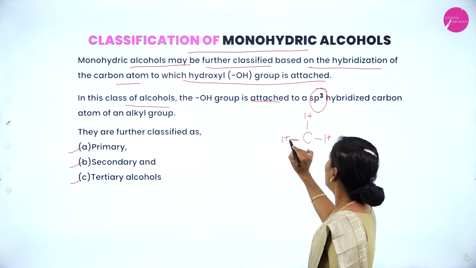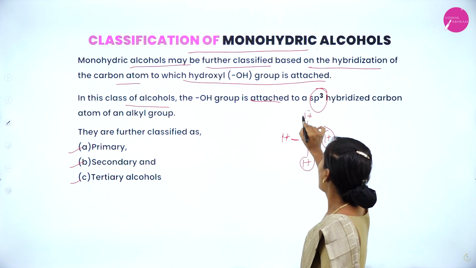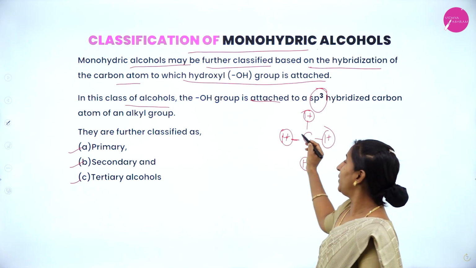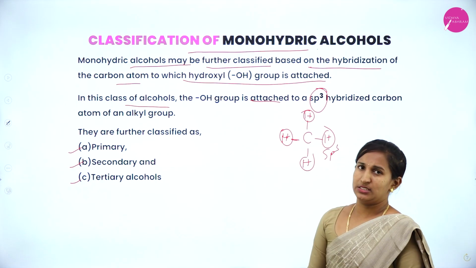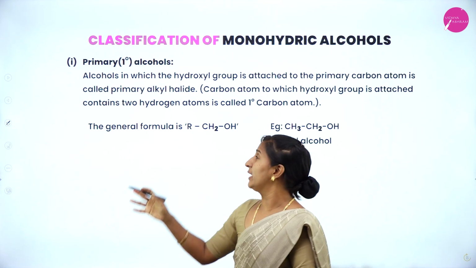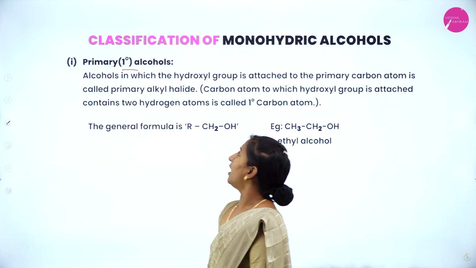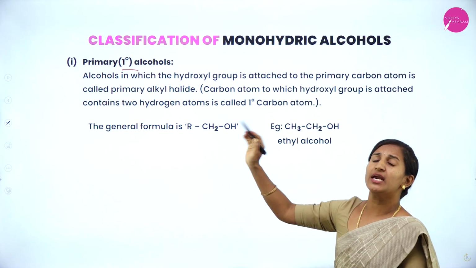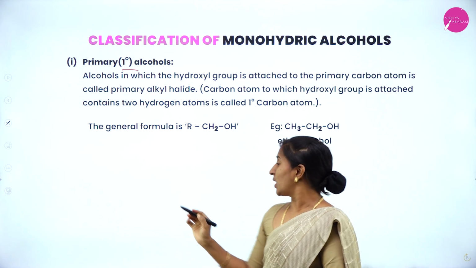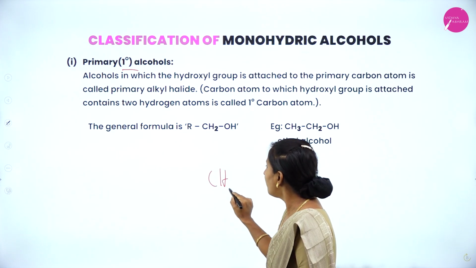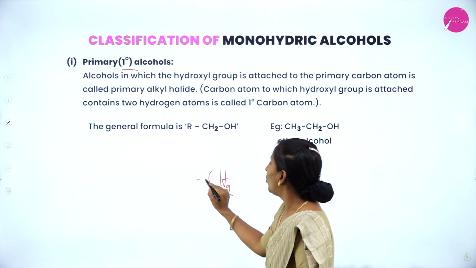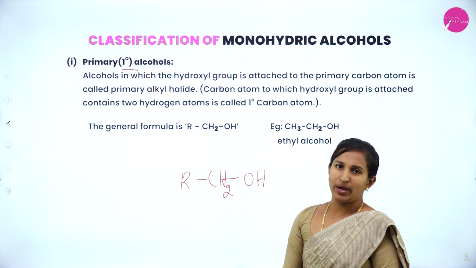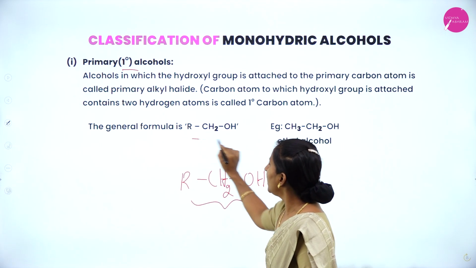In the case of sp3 hybridization, the carbon is attached to 4 atoms, or only single bonds are present on the carbon, it is said to be sp3 hybridized. Coming to the primary alcohol, it can also be called first degree alcohol: alcohol in which the hydroxyl group is attached to a primary carbon. What is a primary carbon? A primary carbon means the presence of 2 hydrogens with 1 alkyl group and 1 OH. So it is said to be primary alcohol.